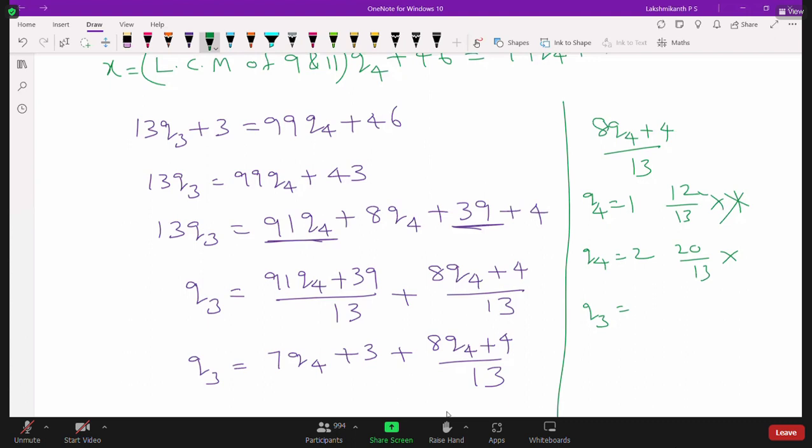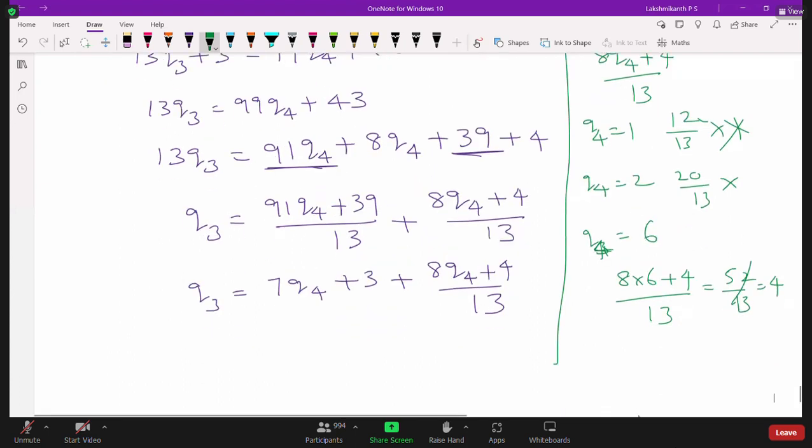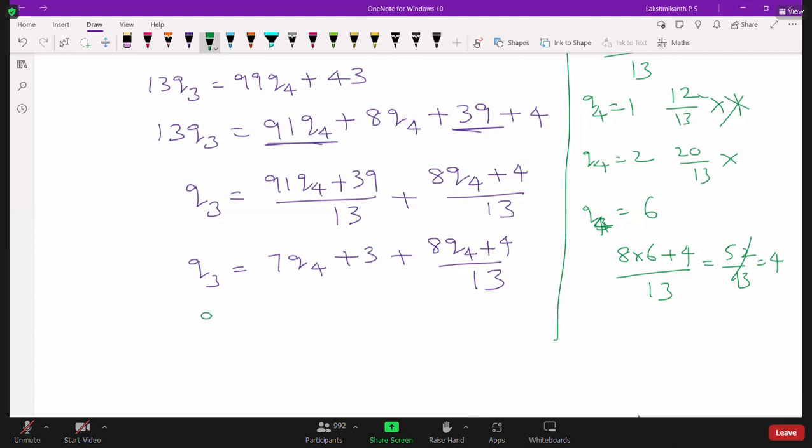For what value will it satisfy? So after 5, 44, Q4 we can take as 6. So what is the value now? 8 into 6 plus 4 by 13. 8 into 6, 48 plus 4, 52 by 13. So this is 4. So for what value of Q4 will we get Q3 as an integer? Least value, Q4 must be 6. So Q4 must be 6. Hope it is clear. Now you substitute here Q3.